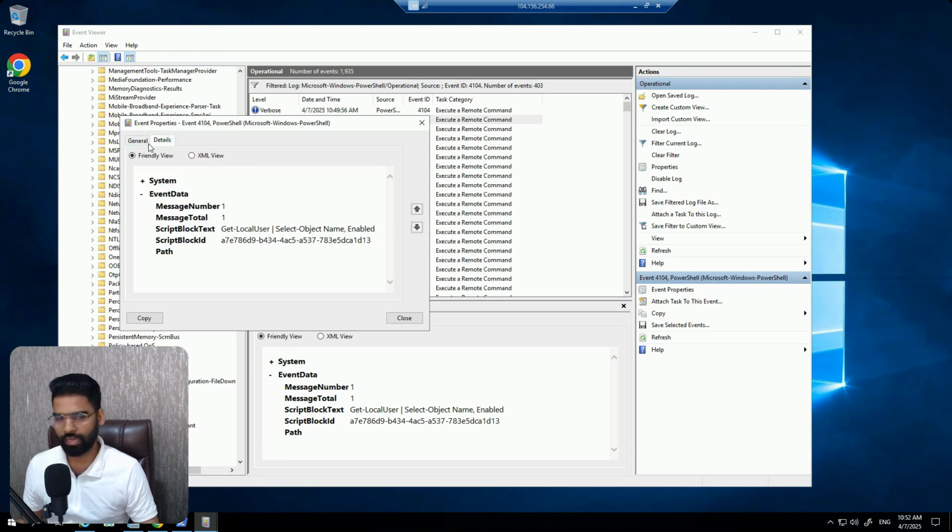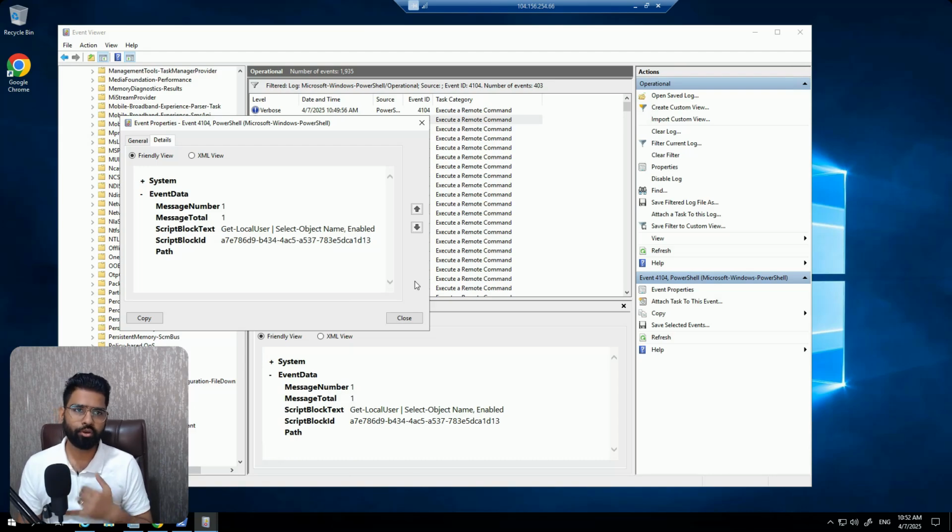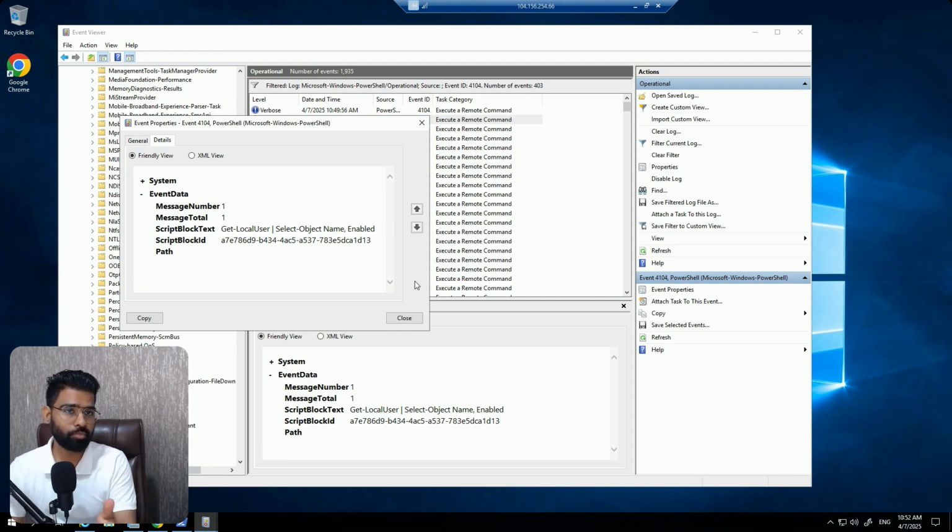Go and take a snapshot of this log event, share that in the Discord channel for day one. Under day one, share this snapshot and also write what was your observation and what did you learn from this task. All right, so I hope this was useful for you. We'll catch you in the next day, day two.